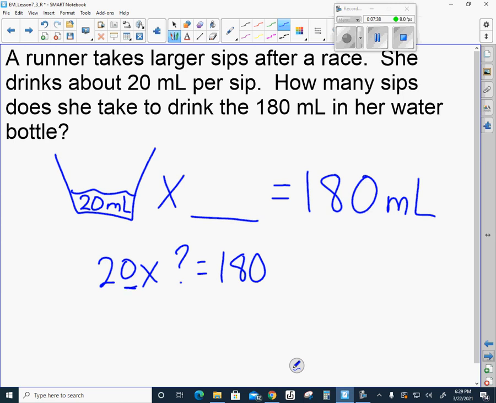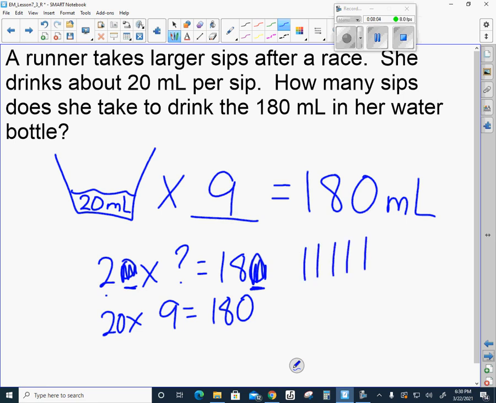I noticed that both of them end in a 0, so I could probably forget about that 0 for a minute, right? 2 times what is 18? 2 times 9 is 18, and so 20 times 9 would be 180. Or I could even skip count: 20, 40, 60, 80, 100, 120, 140, 160, 180. And so I have 9 times 20 equals 180 milliliters.